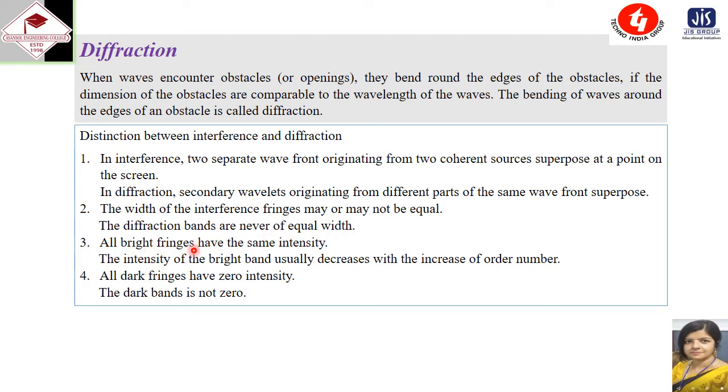In interference, all bright fringes have the same intensity, whereas in diffraction the intensity of the bright band usually decreases with the increase of the order number. In interference, all dark fringes have zero intensity. The dark band is not zero in diffraction. So this is the basic difference between interference and diffraction of light.